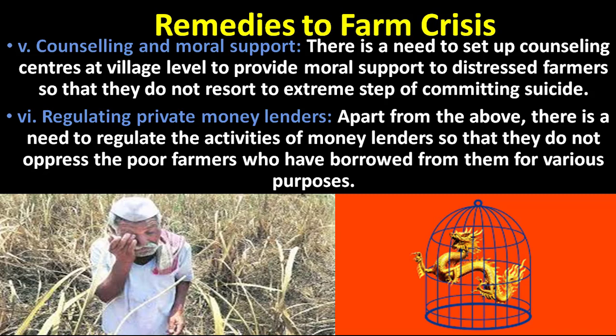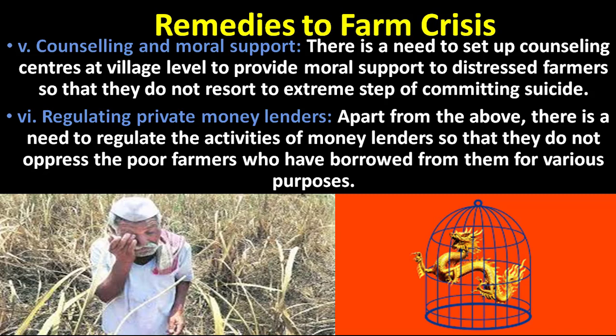The next and last, regulating private money lenders. Apart from the above, there is a need to regulate the activities of money lenders so that they do not oppress the poor farmers who have borrowed from them for various purposes. So these are some of the remedies. It has to be rectified and moral support has to be given. Somehow the initiative has to be undertaken by the government only. So then only it becomes some of the remedies to the farm crisis.